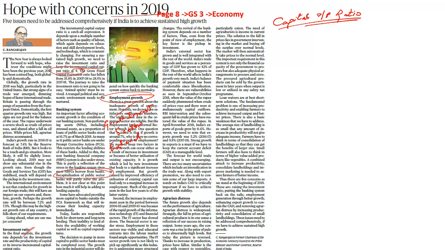So when there is already an existence, and you are extracting employment from this, it will add a smaller number of jobs. Let's take for example, there is already Flipkart, there is already Amazon. Let's say Jabong is coming into the picture. Jabong is currently not there. It is coming and adding value to the system, investing a lot of money as a new entity. So this will indirectly develop a new set of jobs. When you already have an existing industry, this will not generate much employment, but when you have a new industry or new investment, this will lead to a lot of employment. That is what is being said.